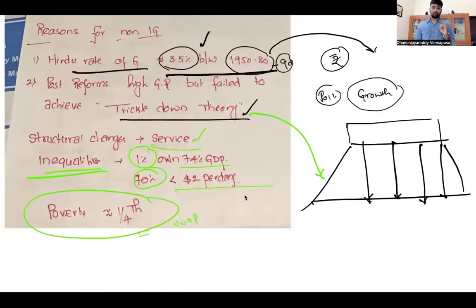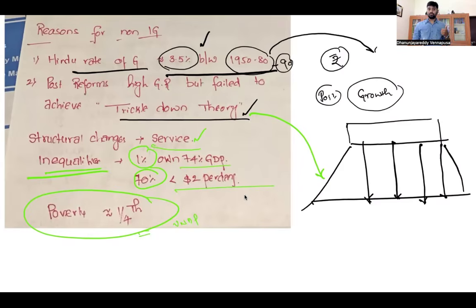So what I said, what is inclusive growth? You should get a broader view. Second thing is, what are the reasons for non-inclusive growth? Start from 1947. We should have been a developed country by now. But India is expecting to become a developed country by 2047, which means even today we are not developed.